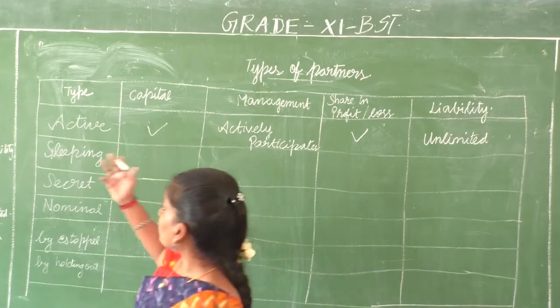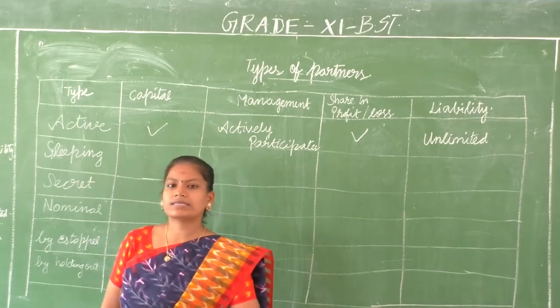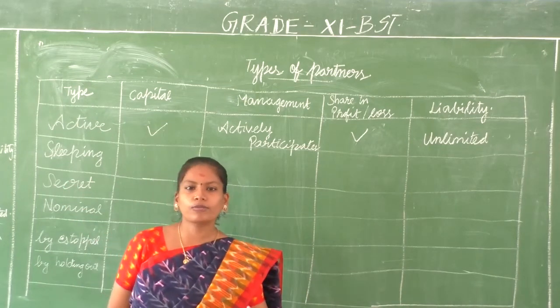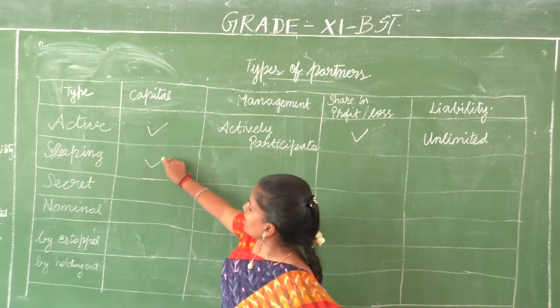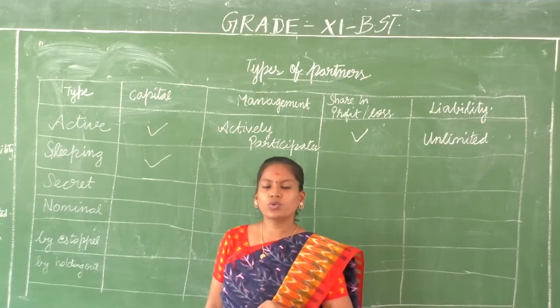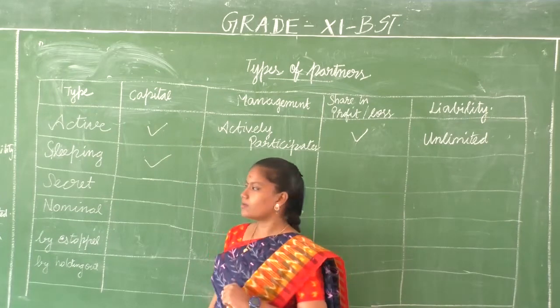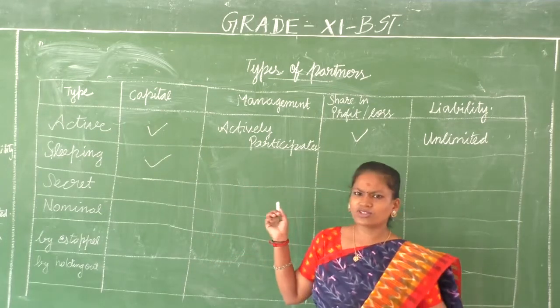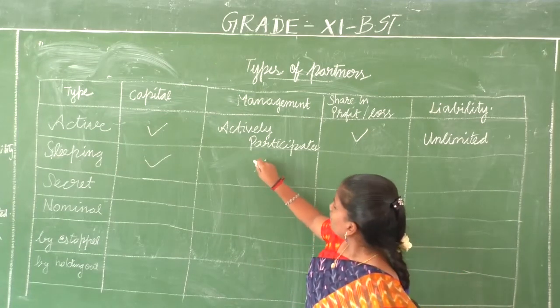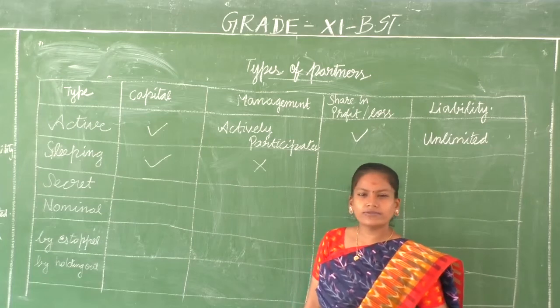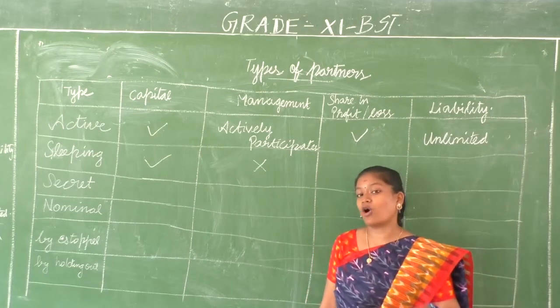Right. The next type of partner is called a sleeping partner. The other name of sleeping partner is dormant partner. Of course, he or she contributes towards the capital, invests something in the business. But does he or she participate in the business activities? No, they don't actively participate, or they don't participate at all.